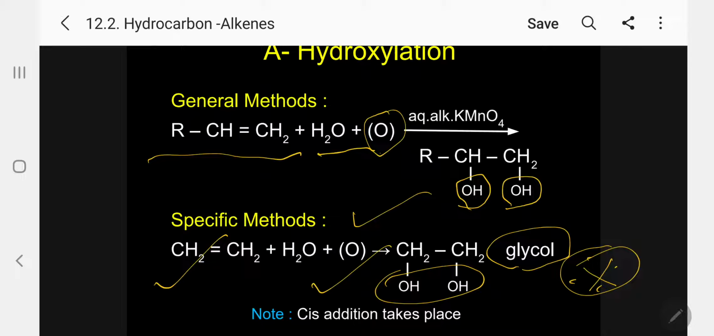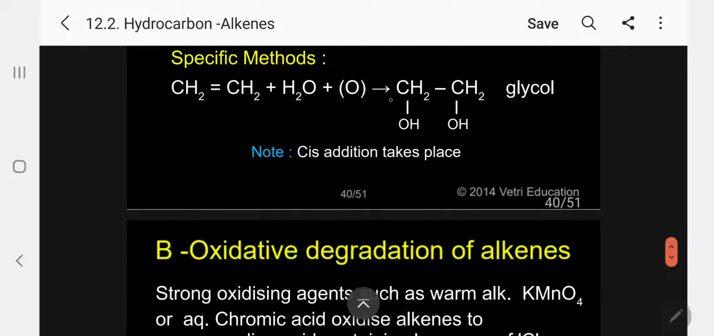Please follow. So, what is the IUPAC name? This one, it is ethane-1,2-diol. 1,2-diol is the IUPAC name. Please follow, cis addition, always.